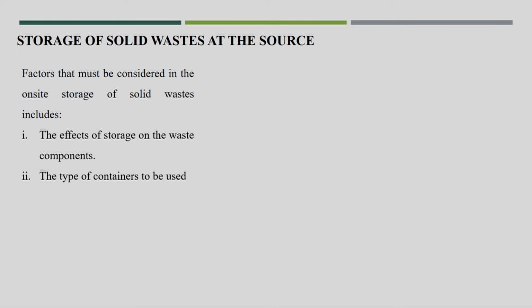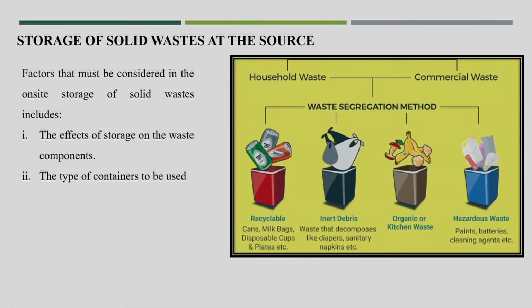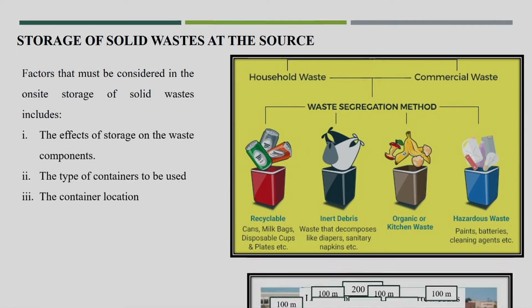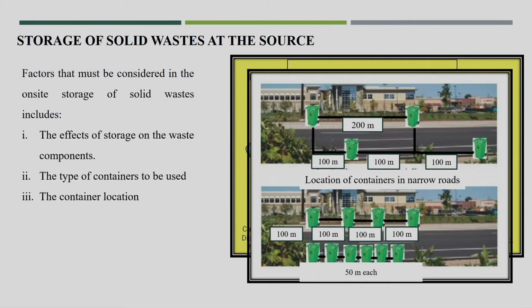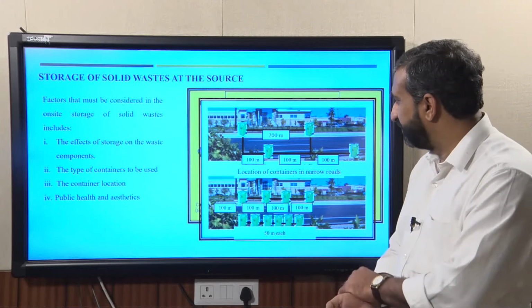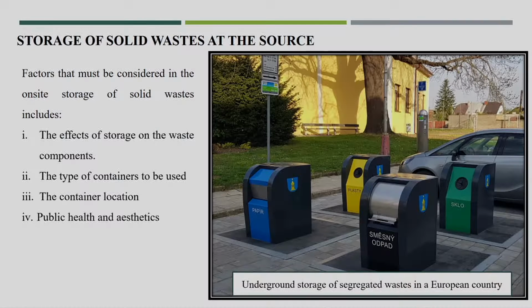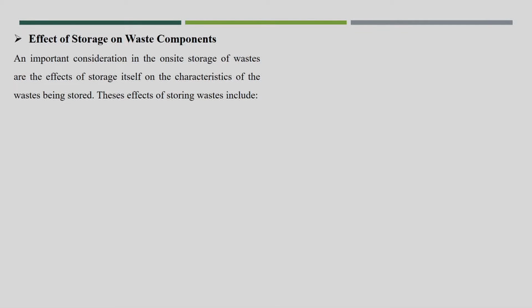The few factors are the effect of storage on waste components, the type of container to be used, the container location, the distance to the container location, and especially public health and aesthetics, which is very important for city apartments. Here you can see the underground storage is highly attractive. So, we will go one by one.